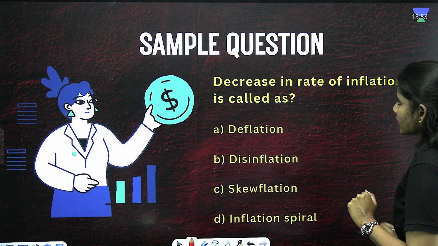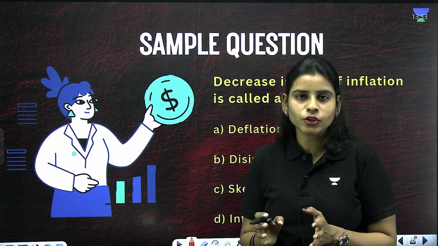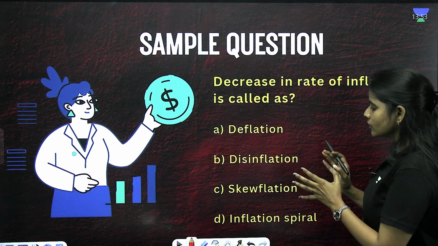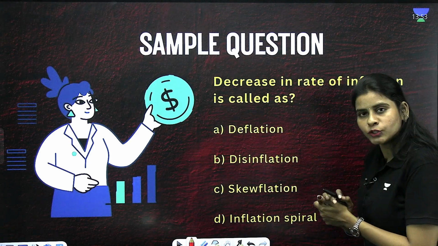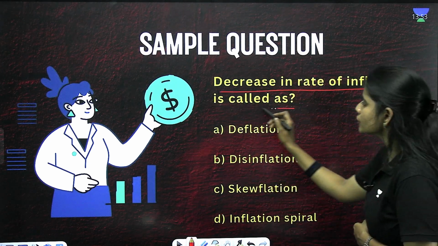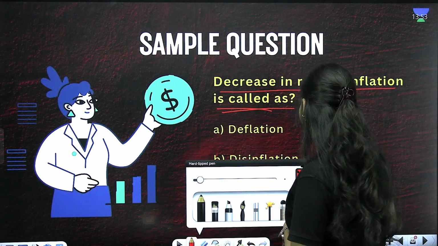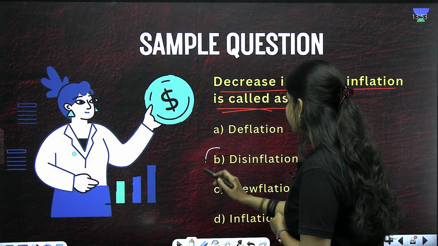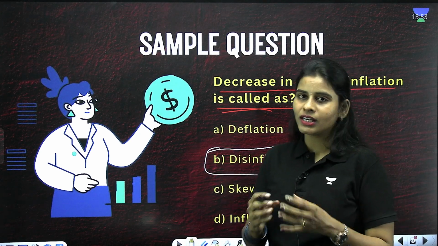Okay. Yeah, so here is a sample question. If you are preparing for the UPSC examination, this is a question that we actually had in the UPSC prelims examination. A decrease in the rate of inflation is called what? Just now we saw that a decrease in the rate of inflation is called disinflation. So it is a very easy question.